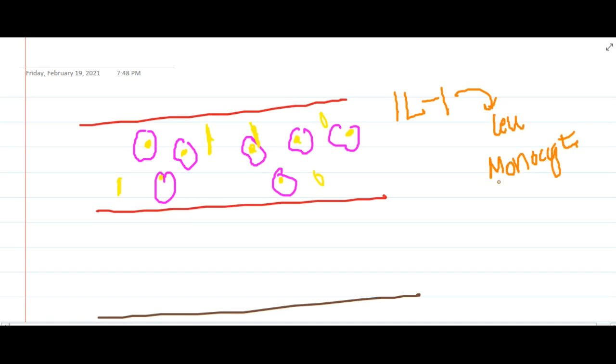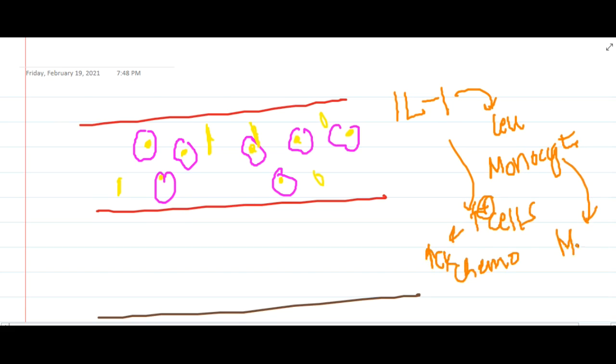It will also activate the T cells. These T cells will in turn increase the production of cytokines and chemokines, and the monocytes get converted into even more macrophages. These macrophages release reactive oxygen species, which will again increase LDL oxidation.